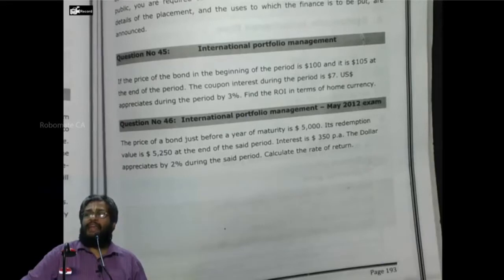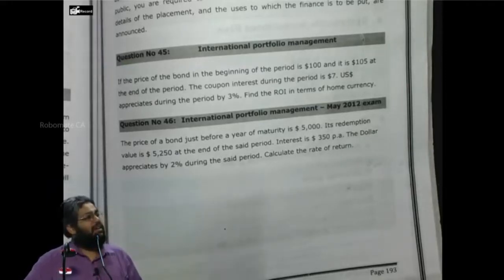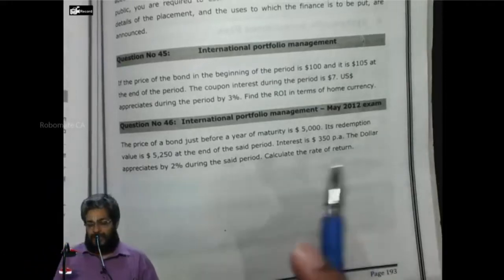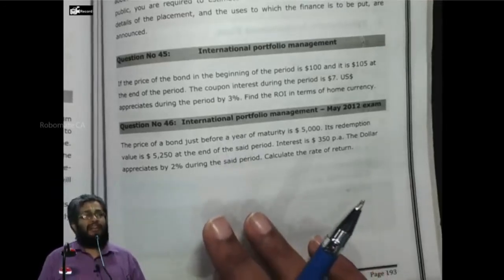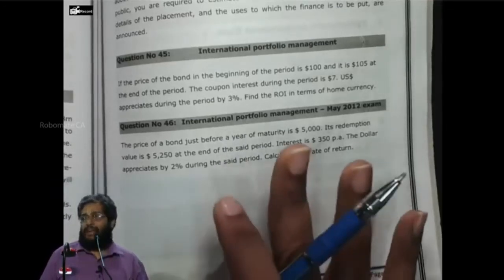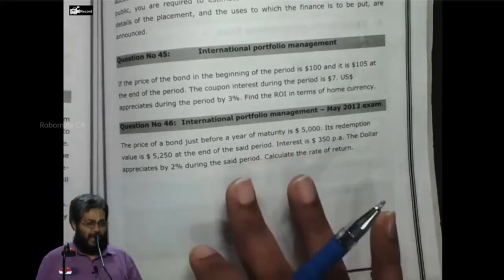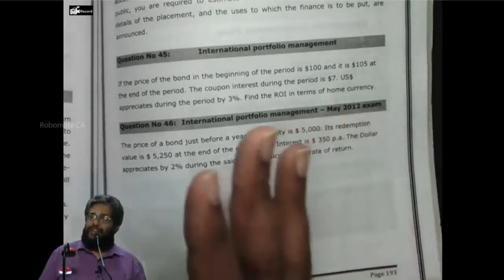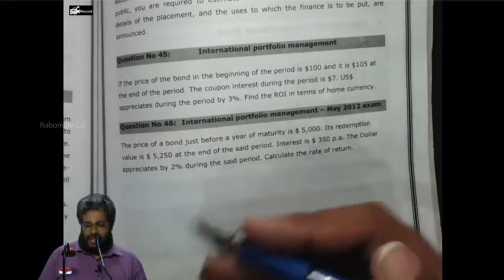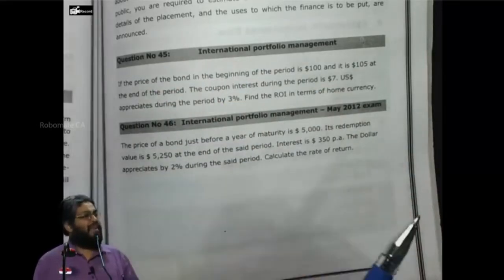So always in case of foreign currency, it is income adjusted for what? Premium or discount. Everybody, you all remember or not? So in this case, it is a foreign currency investment. Normally return is nothing but the capital gain plus what? The interest or dividend divided by the year beginning price gives you the return. Respond yes or no. In that case, we are going to have a conversion and reconversion amount also that should be factored in while calculating return from the foreign currency investment. Everybody, can we start or not?